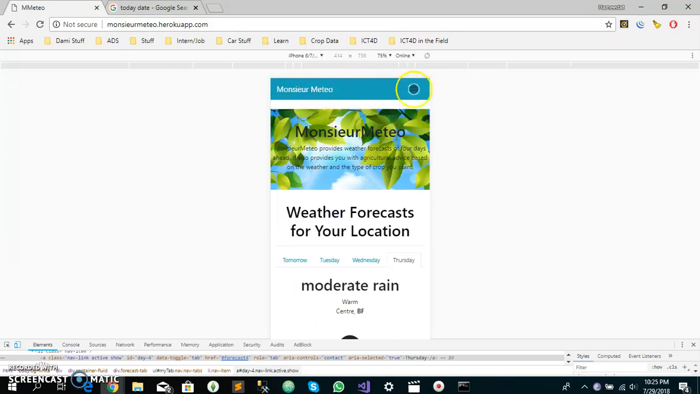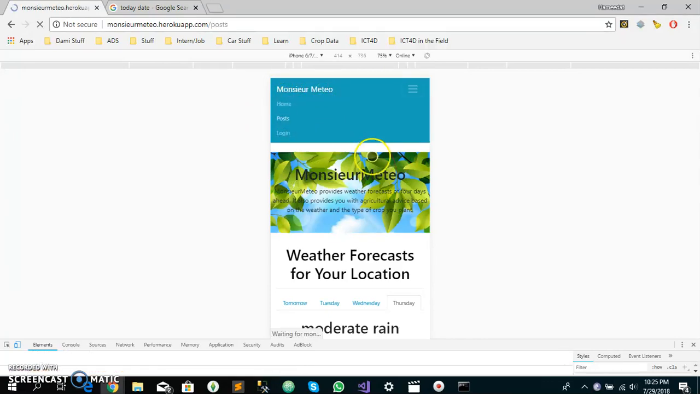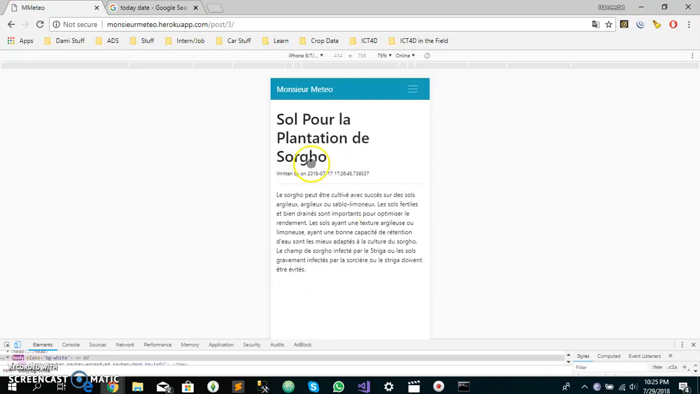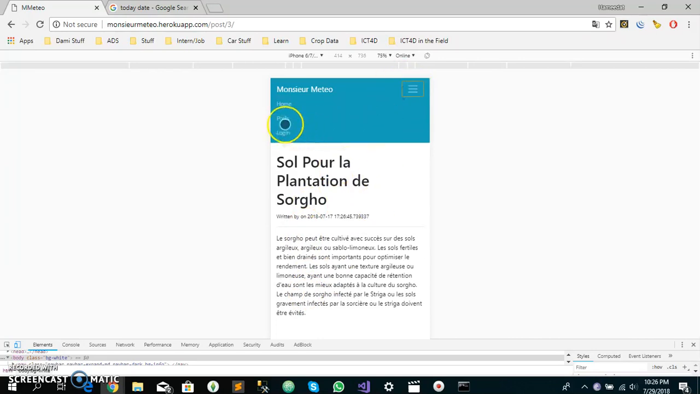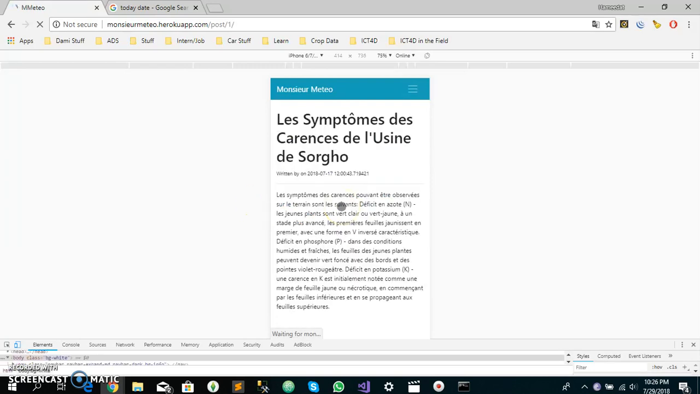In order to add this information, the admin user can log into the system. Before we go there, the other information available is posts. The user can have access to different kinds of posts. I think this post is about pests. Then this one is about diseases. Then this is about how to plant sorghum. When the user clicks on it, the user can see the text of the post.